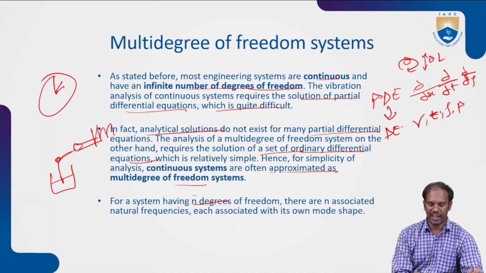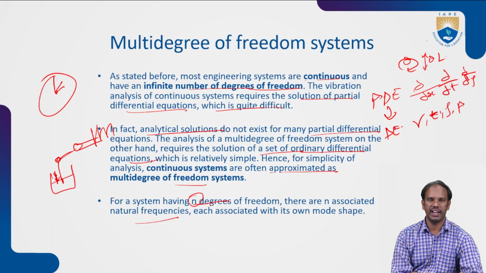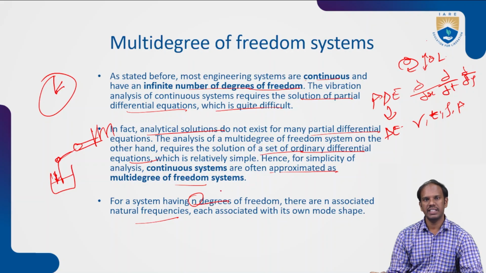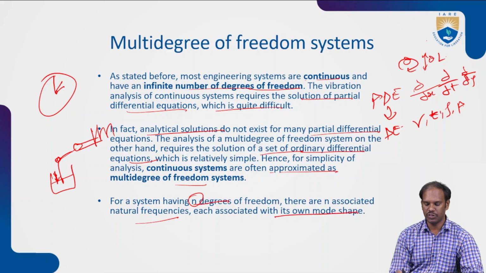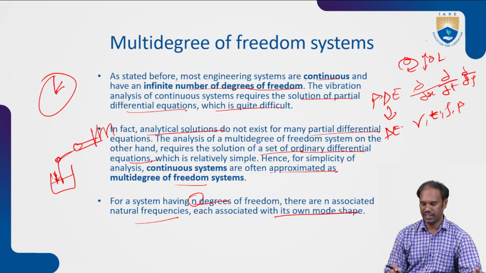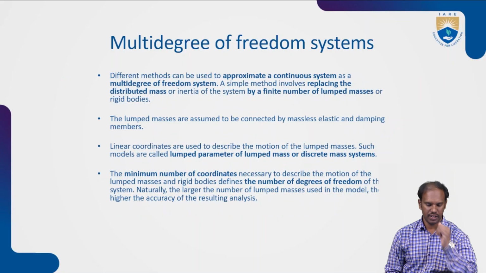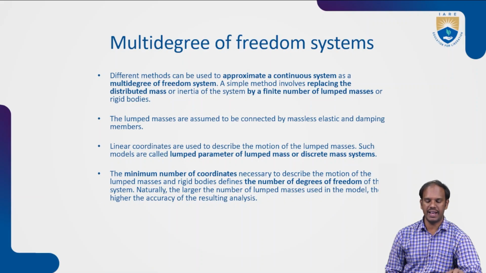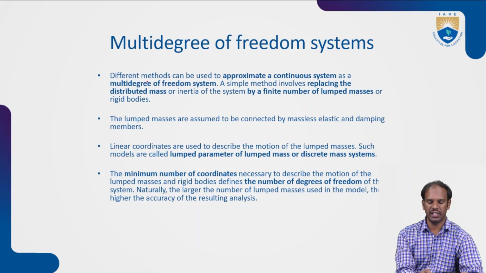So that will have n degrees of freedom, each associated with natural frequencies. So here a movement will come. If there is x-axis and y-axis movement coming, then each natural frequency will differ for each degree of freedom, and each will be associated with its own mode. So each natural frequency is associated with these different types of modes only. Okay, and multiple degrees of freedom as a system. Here different methods can be used to approximate continuous systems as multiple degrees of freedom, as we said previously.